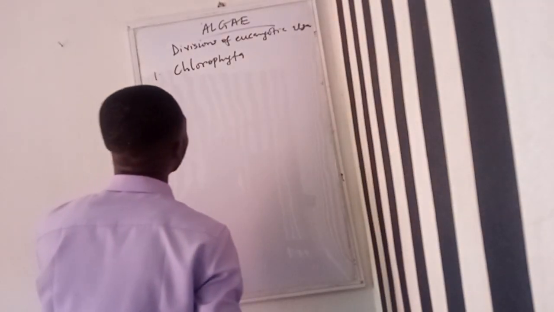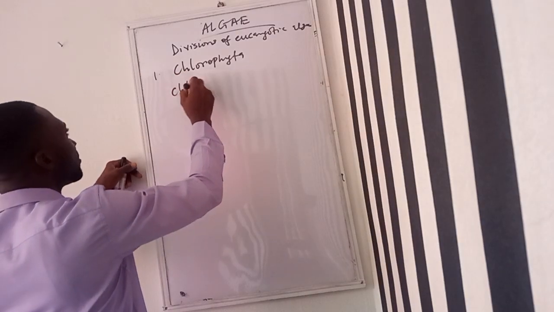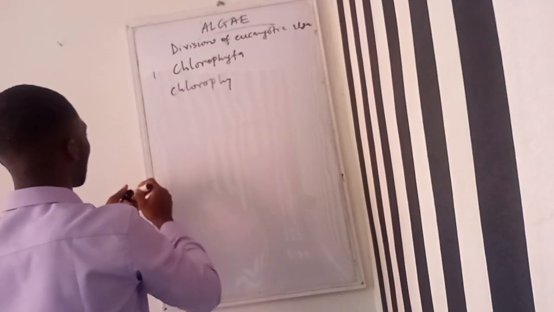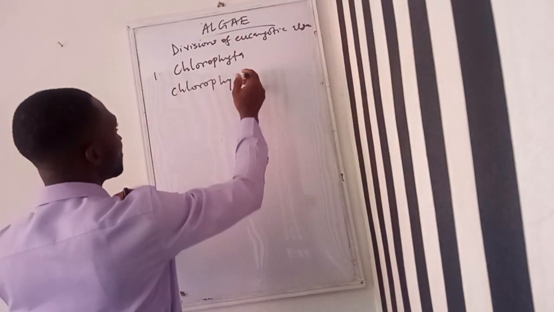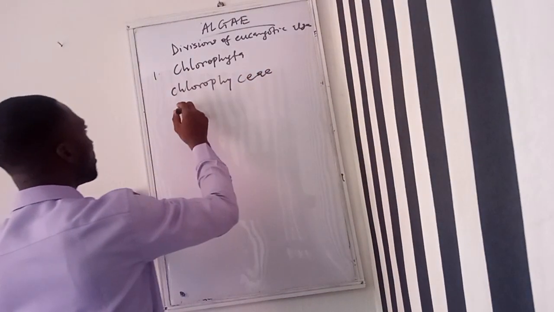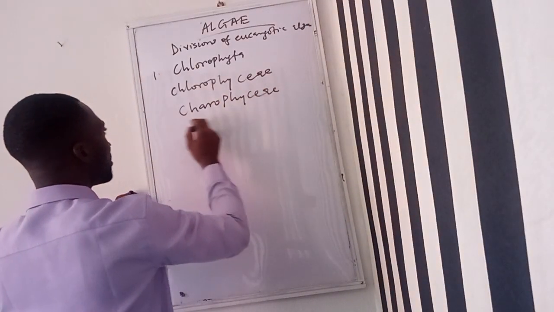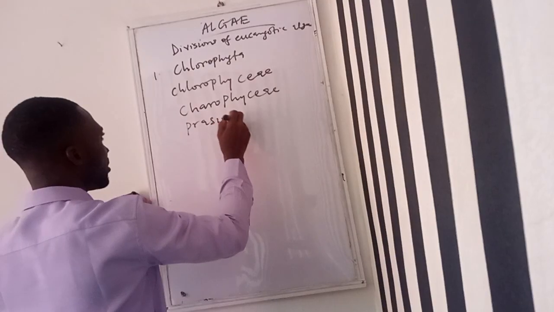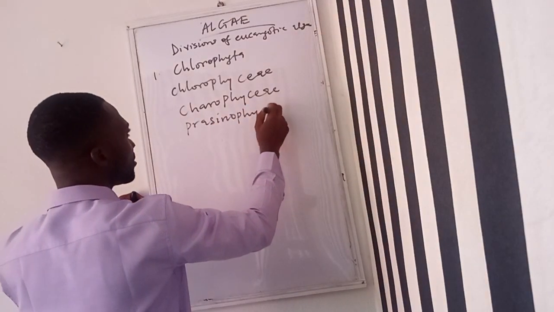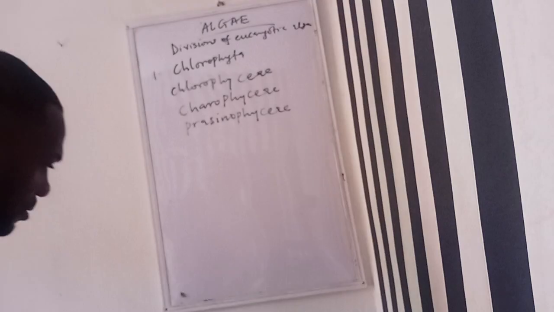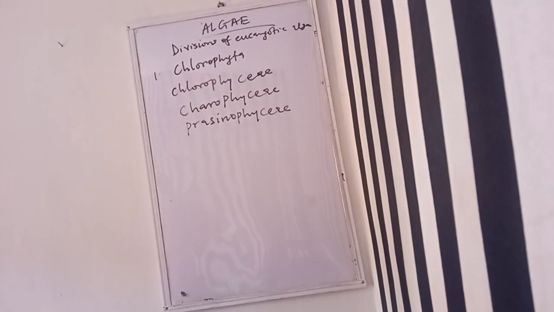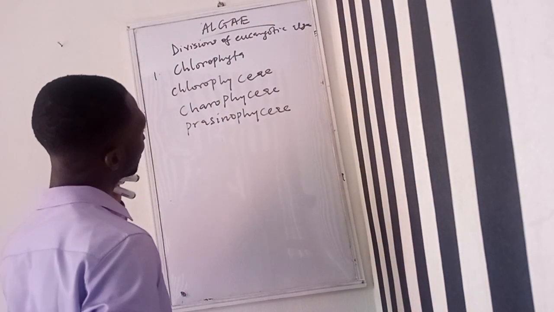So Chlorophyta has about 3 classes. We have Chlorophyceae, we have Charophyceae, we have Prasinophyceae. So these are the classes of Chlorophyta.